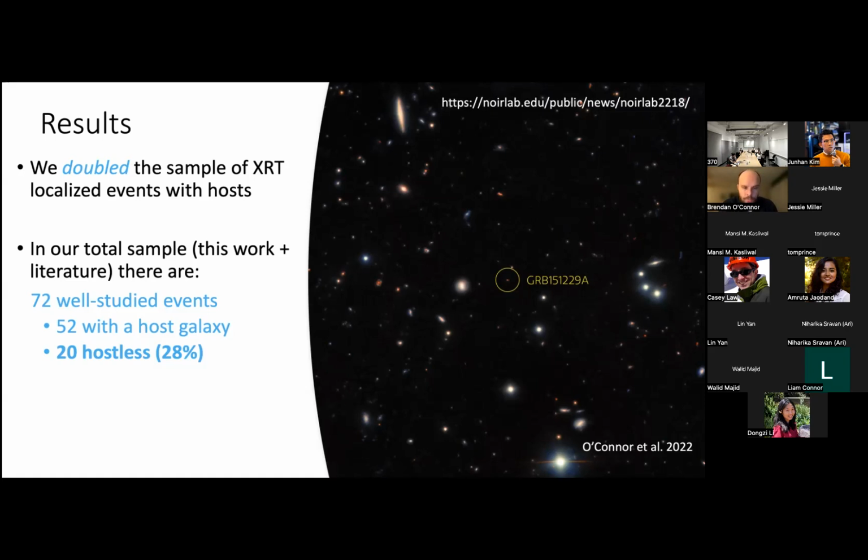So in total, as I said, there's 72 events matching our selection criteria, 52 have a host galaxy, but 20 are still hostless after this deep search, which is 28% of them. And we now need to start to think which one of these scenarios, either large offset or high redshift, is more likely to explain these 20 events.